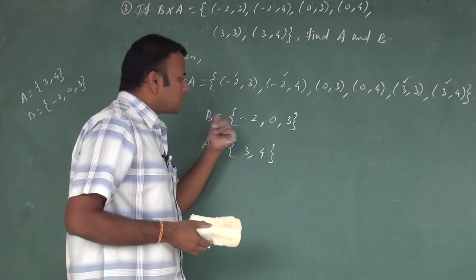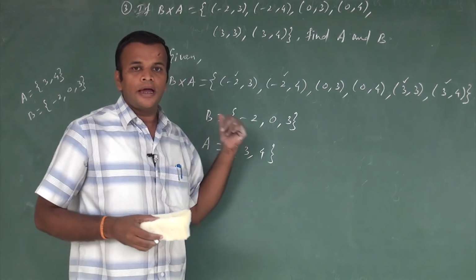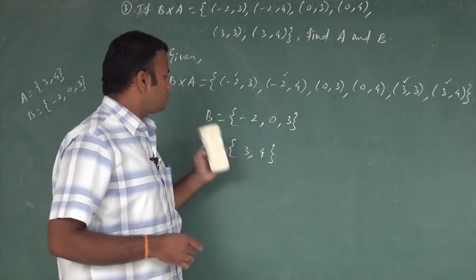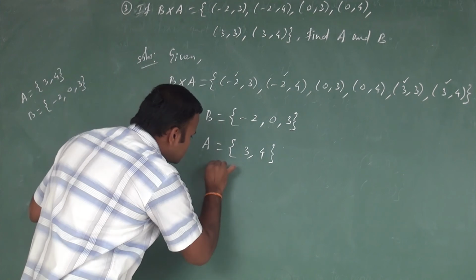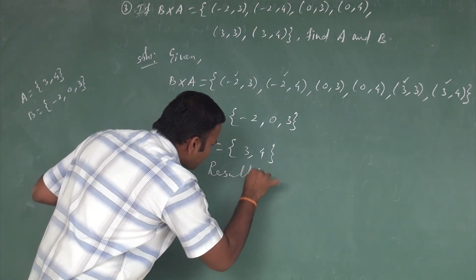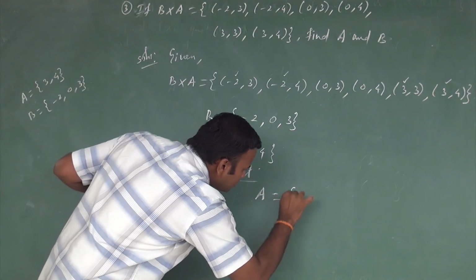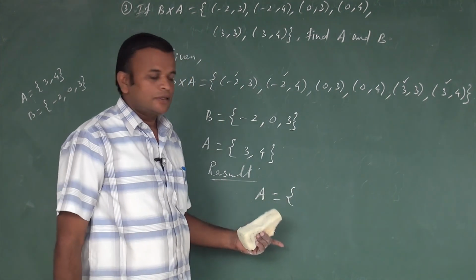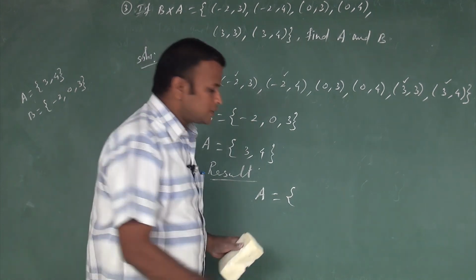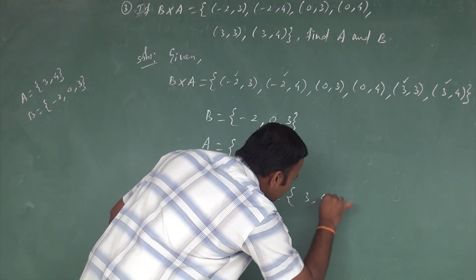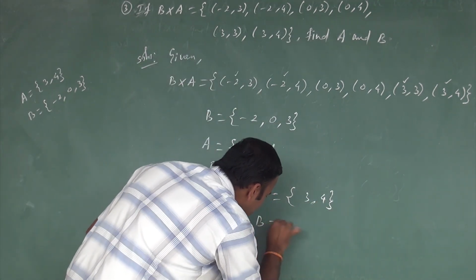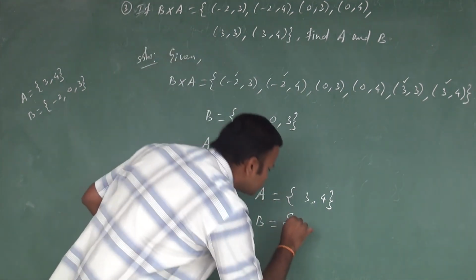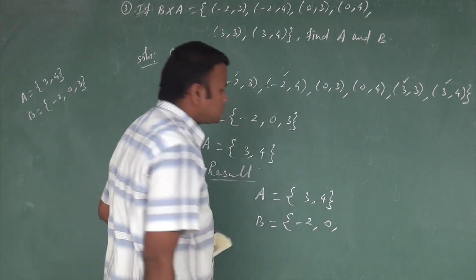So it is also a working rule to find A and B. Our question is to find the value of the sets A and B. In the result, we write in alphabetical order. First we write the set A. The set A values are 3, 4, and the second set is B. The set B is minus 2, 0, 3.